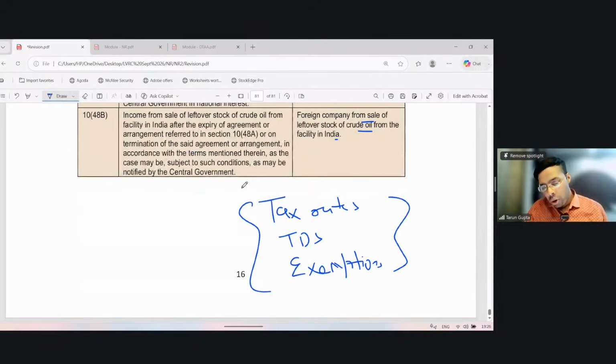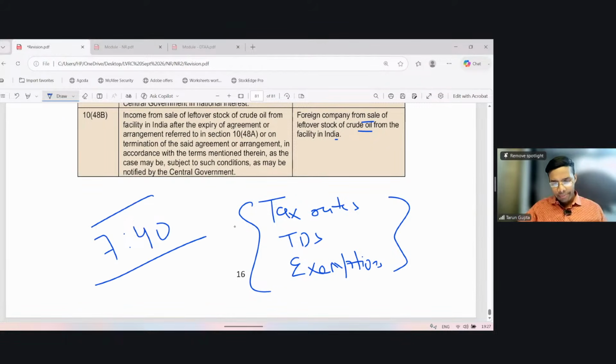Right? So almost two or three small topics are left. Otherwise, our NR chapter is about to get complete. So we will have a pause for a break of 10 minutes, and then we will again meet at 7. Okay.